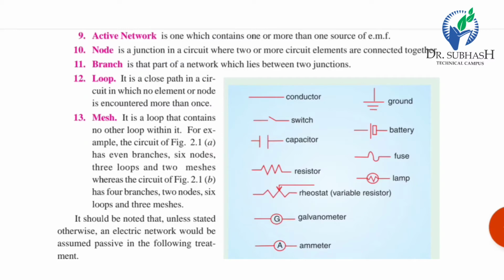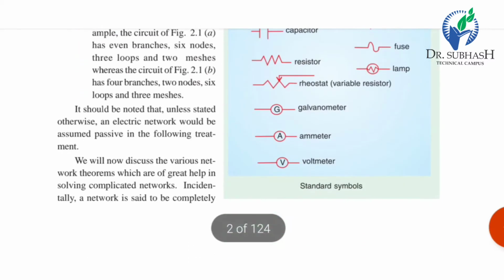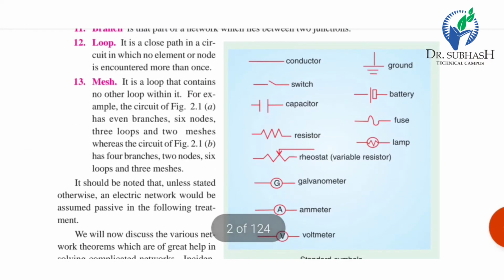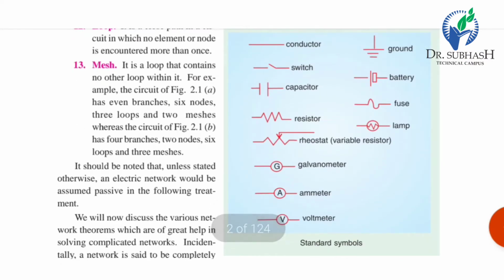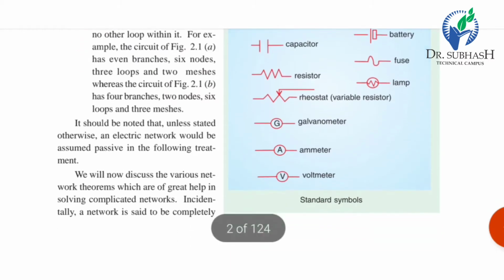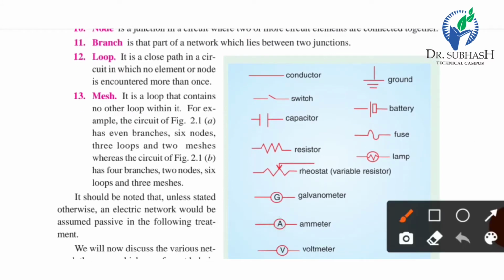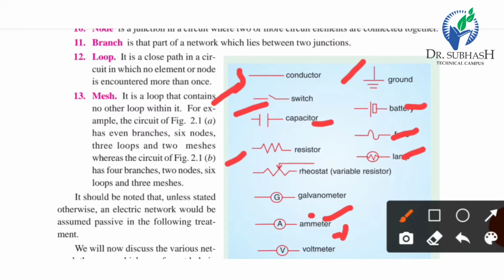For example, the figure 2.1a has seven branches, six nodes, three loops and two meshes. These are the symbols of conductor, ground, switch, battery, capacitor, resistor, fuse, lamp, ammeter and voltmeter.